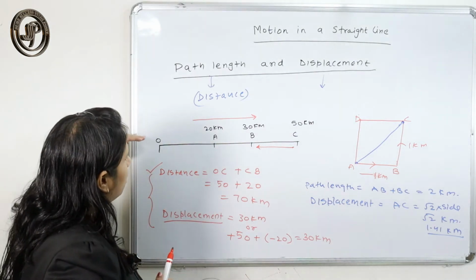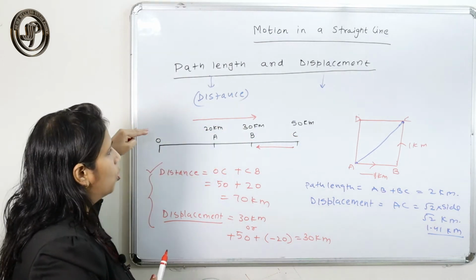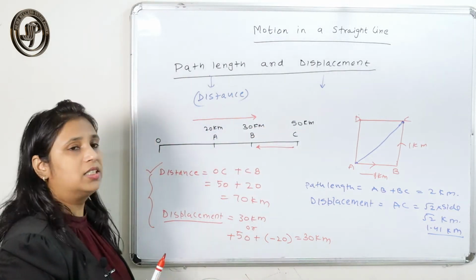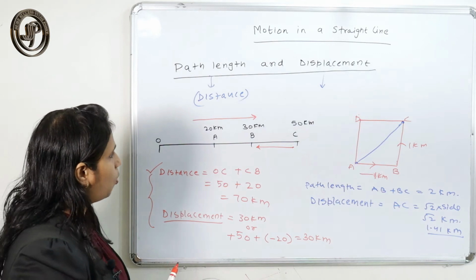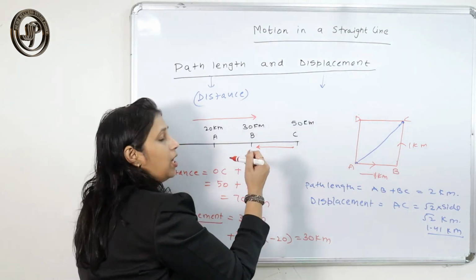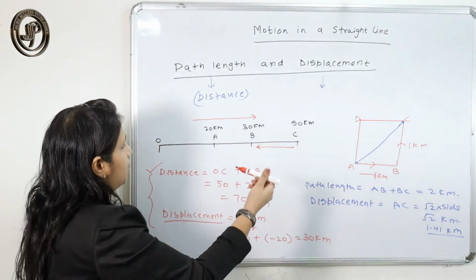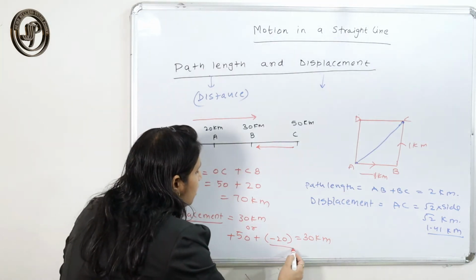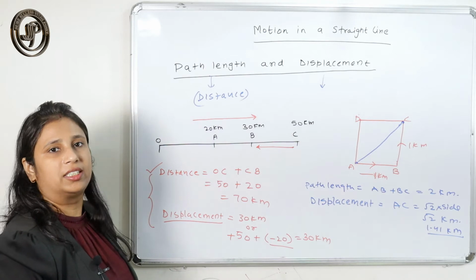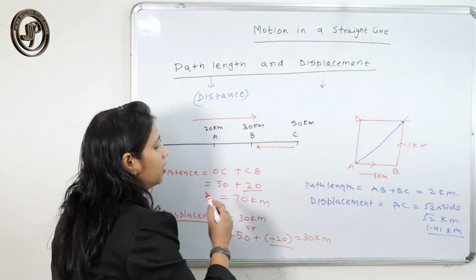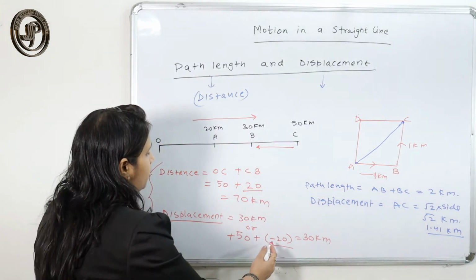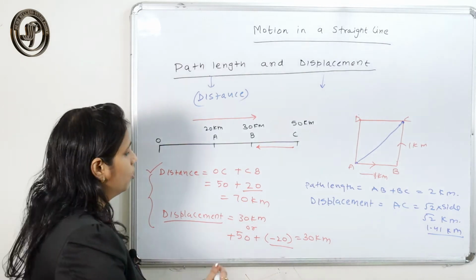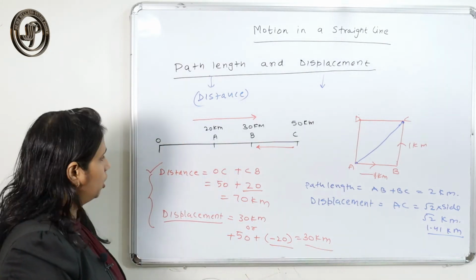If the particle goes in the direction from O to C, we take the distance as positive, and when the particle reverses its path and changes its direction opposite to the original path, then we take the distance as negative. Here we have not taken the distance negative, here we are taking it negative. So that comes to 30 kilometer.